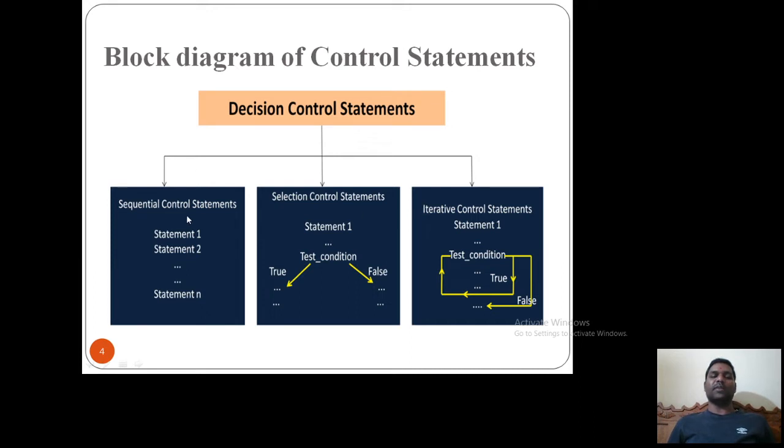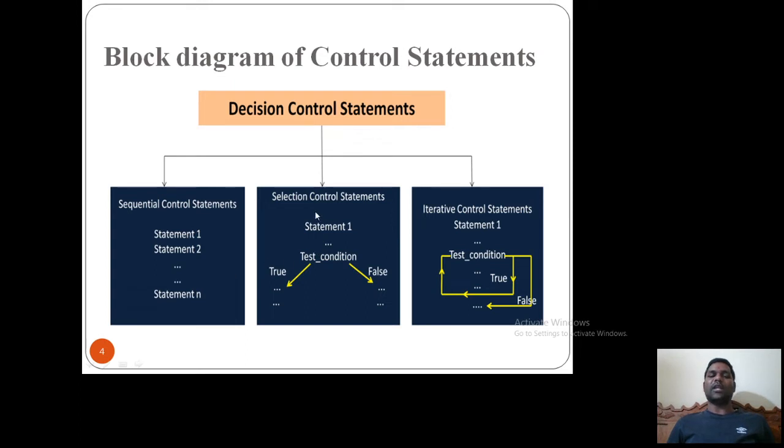In the sequential control statement, I have statement 1, statement 2, and so on, up to statement n. That means in this type, each and every statement will be executed one by one. First I will execute statement 1, next I will go to statement 2, and next statement 3, and so on till statement n.